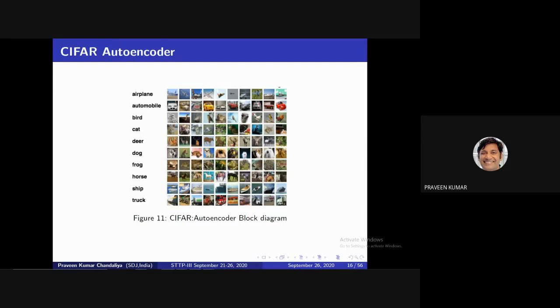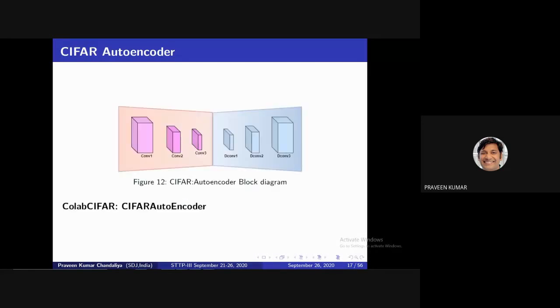And one more important thing, this data set has 3-channel images, meaning color images. Next, how to generate this data set. In our previous slide, we used the MNIST data set, which is grayscale. This time we move on to generating color images. So this is the autoencoder architecture for our CIFAR data set.